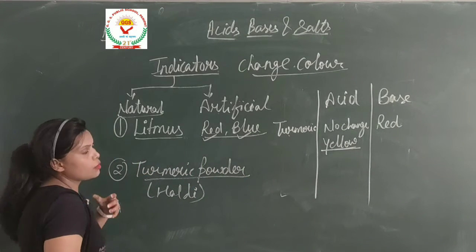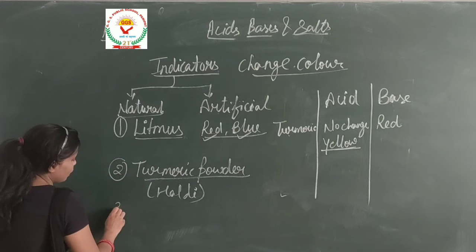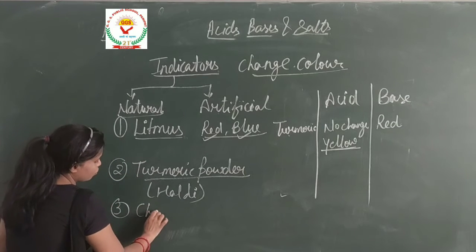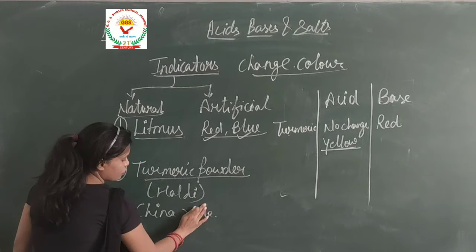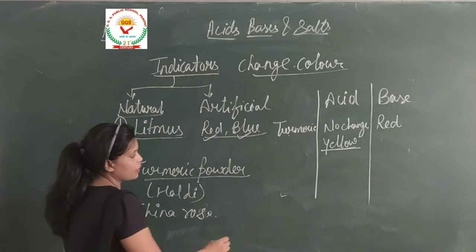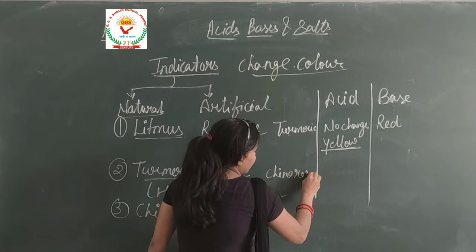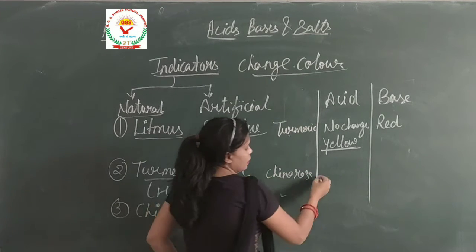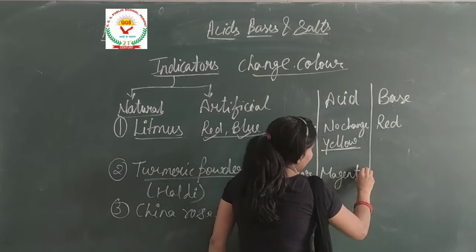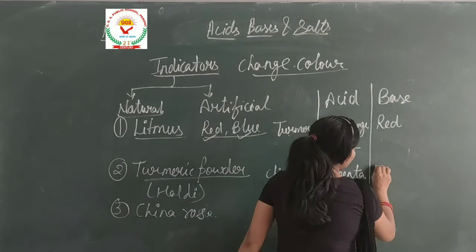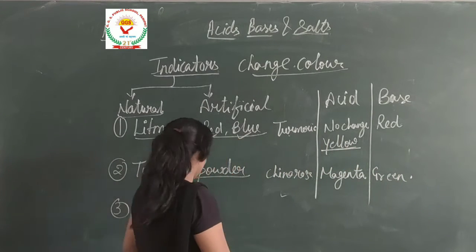Some other natural indicators are also there. The third one is China rose. When China rose is mixed with acid, it turns magenta, and with base it turns green.